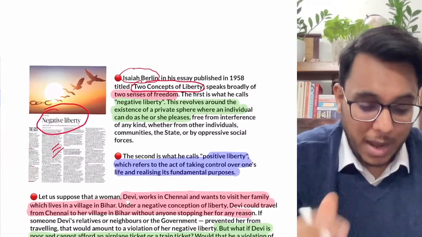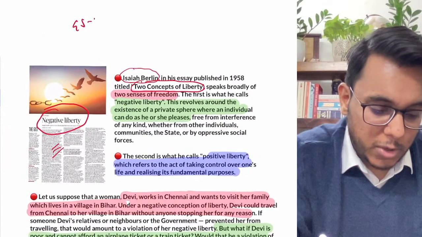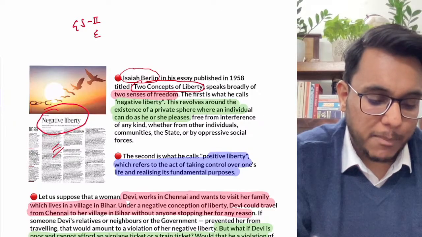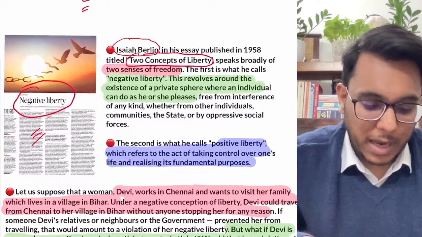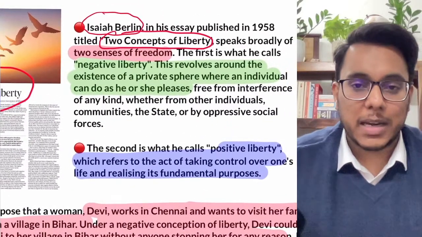So, very good article. Okay, it will be important for your GS paper number 2 as well as for your essay. Clear? Now, first of all, when we talk about the ideas of liberty, Isaiah Berlin has provided that